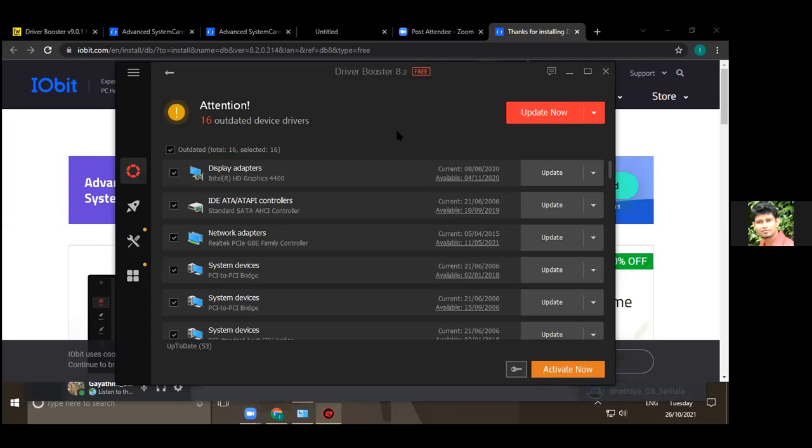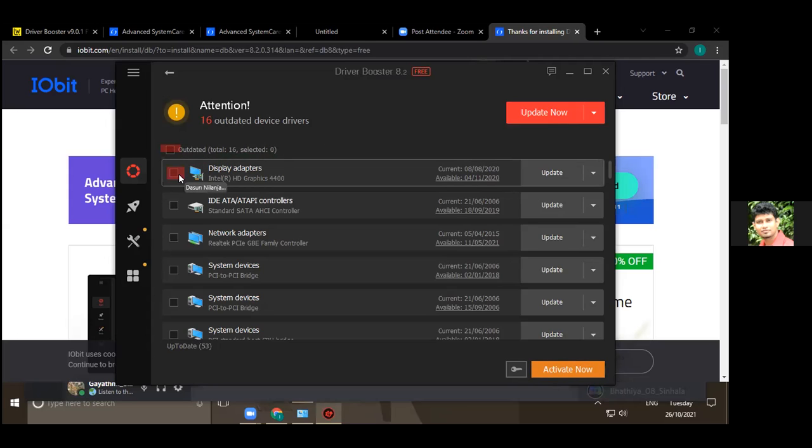Actually, this is a free version now. Since this is a free version, you have only a few chances. Free version will give maybe 4 or 5 driver updates only. But here you have 16 outdated. No need to install all these things. First of all, please untick all. Untick outdated. Okay, now you can tick the ones that are needed.